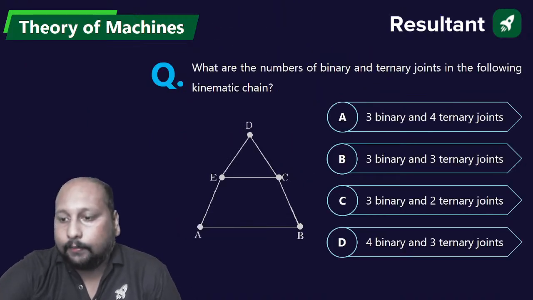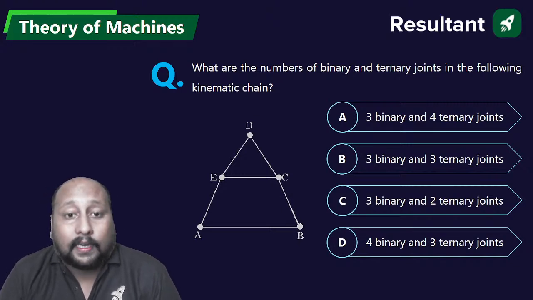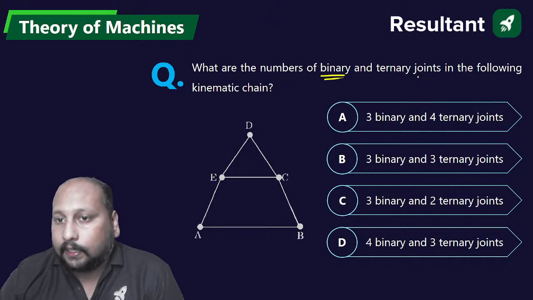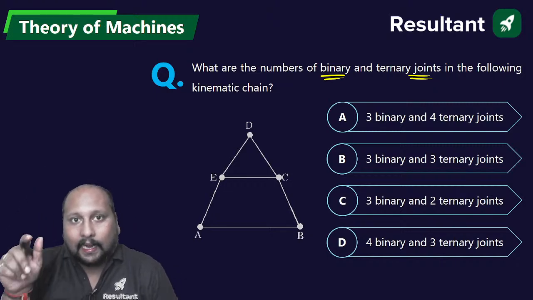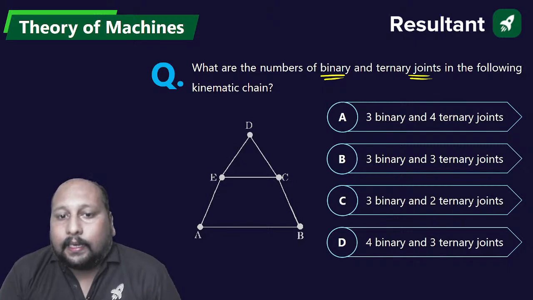Next question quickly. What are the number of binary and ternary joints? Now they are asking you about joints. This is not links. Joint means where links are having the end-to-end connection. How many binary, how many ternary joints?